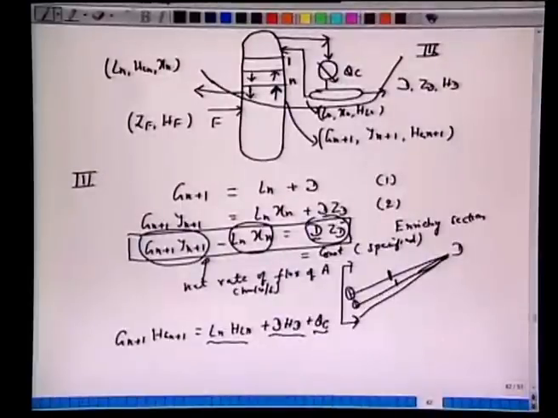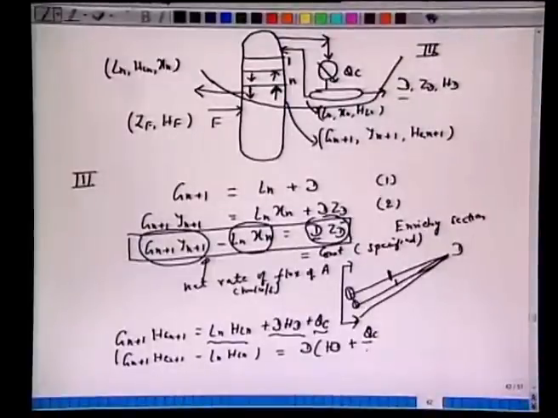One is with the liquid, one is with the product, and one is this QC. And again we can rearrange to write that the difference, Gn+1 HGn+1 minus Ln HLn, is constant, as D HD, the saturated enthalpy of the leaving product, plus QC, all times D.